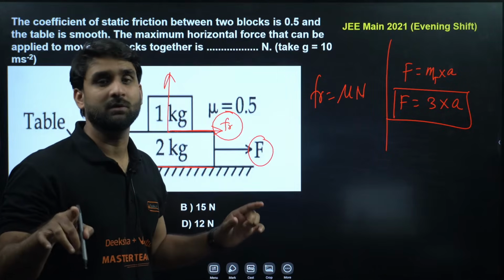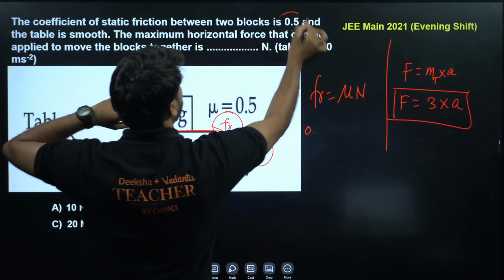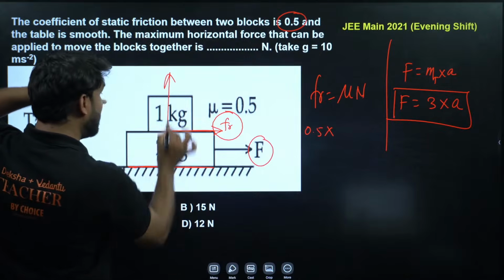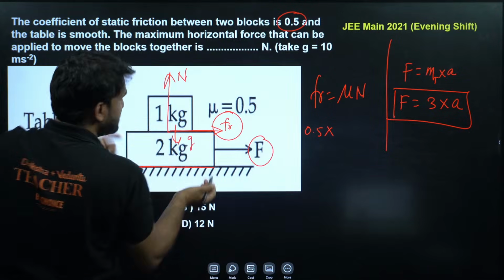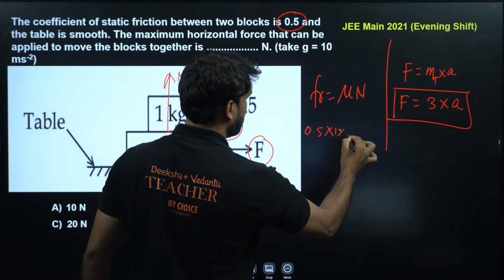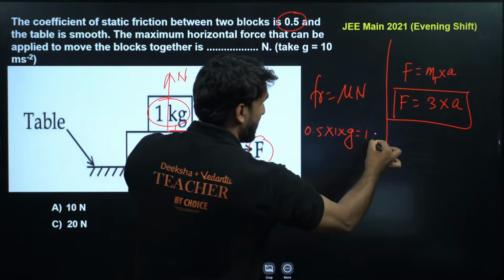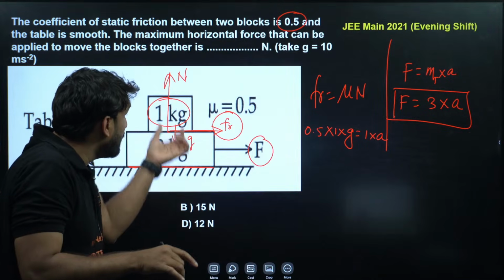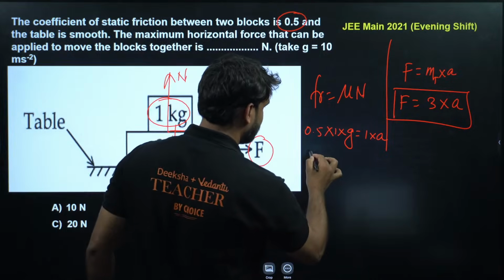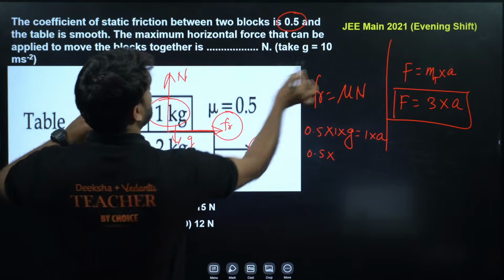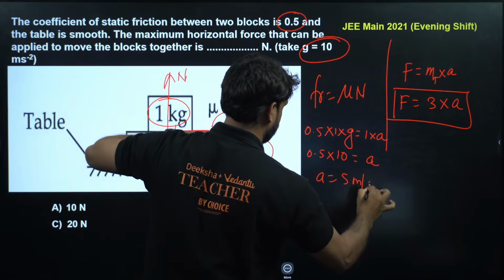This is the target. So mu is what, my dear champion? 0.5, into N. N is what? N is mg. But we are taking N of this block. So this will be 1g, and 1g is equal to g. So this is m1 into g, and it is equal to mass into acceleration. So 1 kilogram mass and acceleration should be the same, because we want to move both the blocks together. So acceleration will be common. So by using this formula, 0.5 into g, g is 10 here. So 5 is equal to a. So a is equal to 5 meter per second square, my champion.